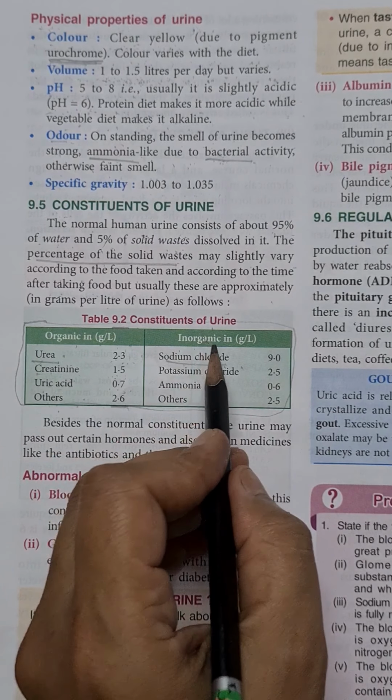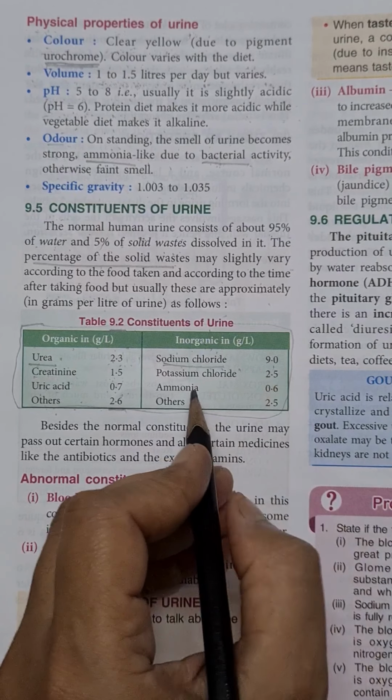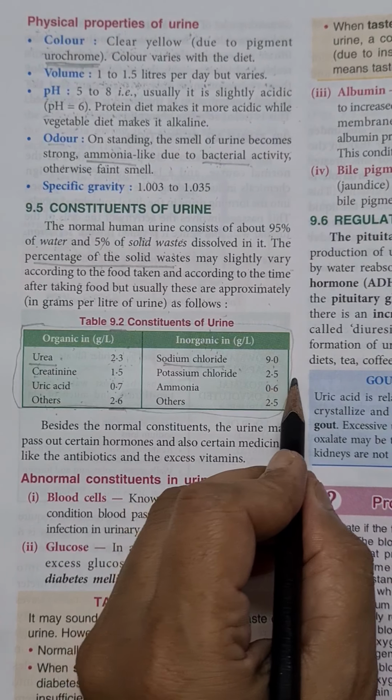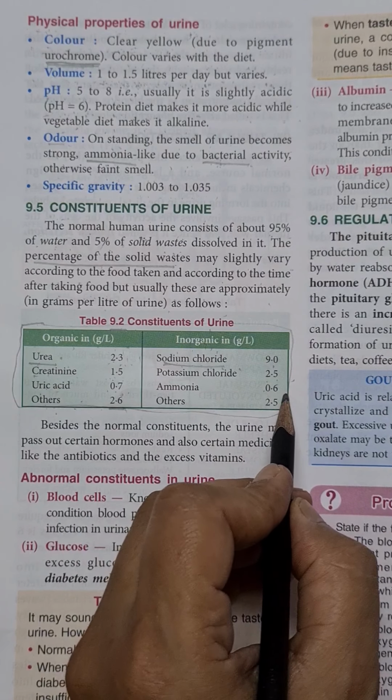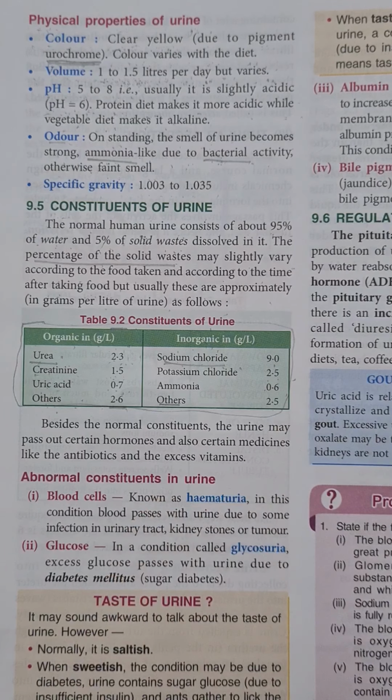Now the inorganic constituents of the urine, gram per liter: sodium chloride 9 gram per liter, potassium chloride 2.5 gram per liter, ammonia 0.6 gram per liter, and other inorganic constituents are 2.5 gram per liter.